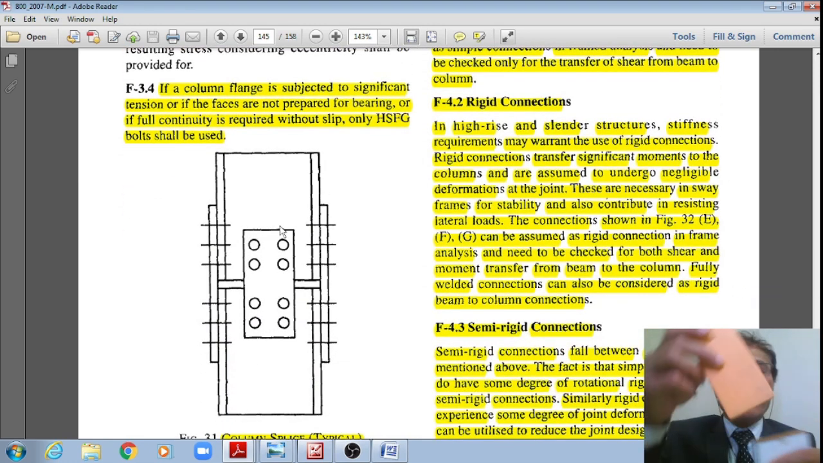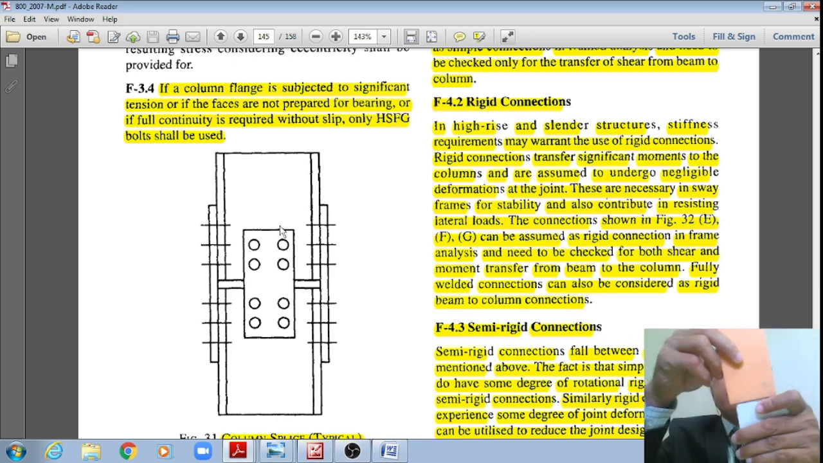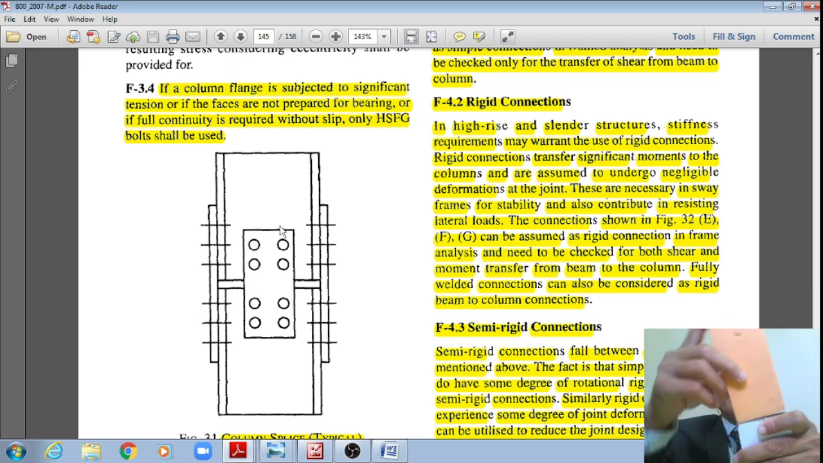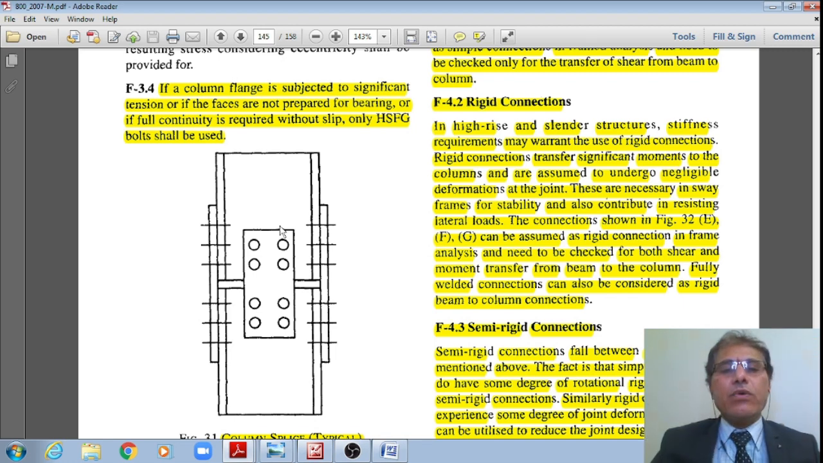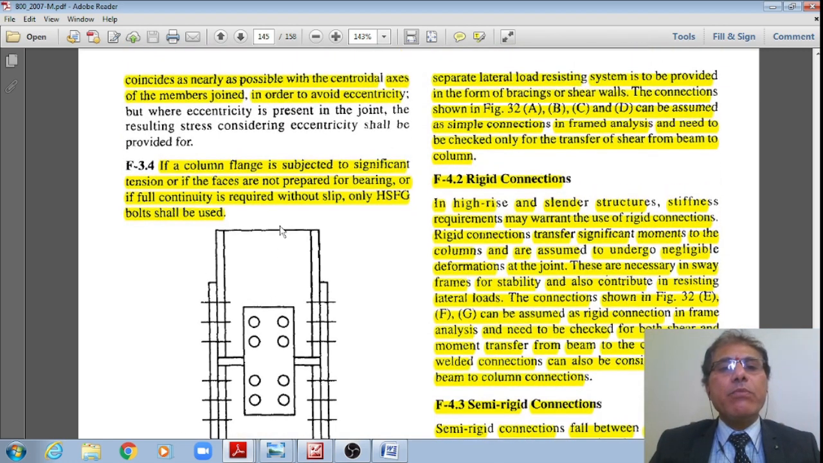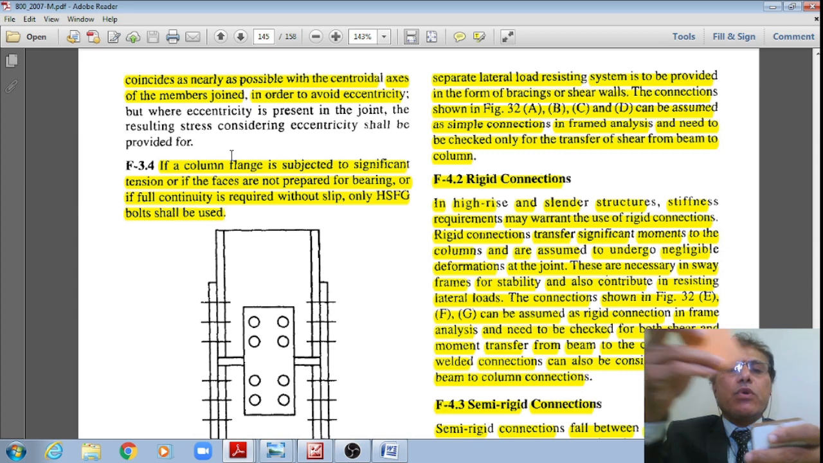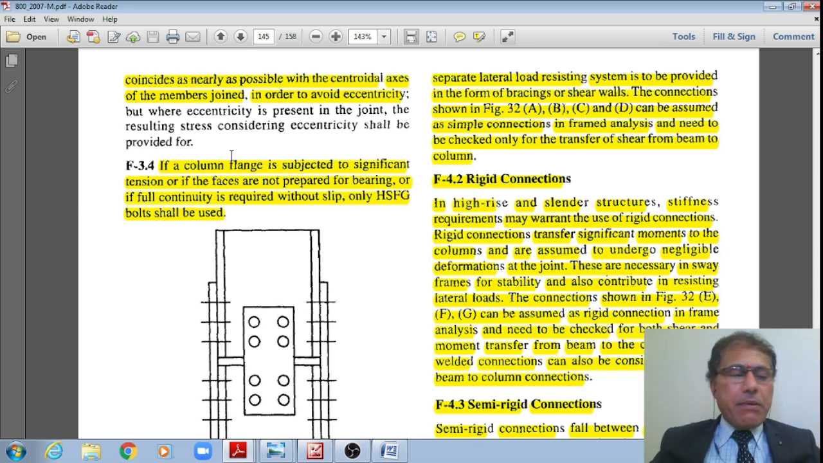So that the longitudinal axis will not change. If there is any change in the longitudinal axis, obviously it will have an eccentricity leading to additional bending moments, right? Therefore, in order to avoid eccentricity, but where eccentricity is present in the joint, however, because in some situations in multi-story buildings, I may be having a column, right?